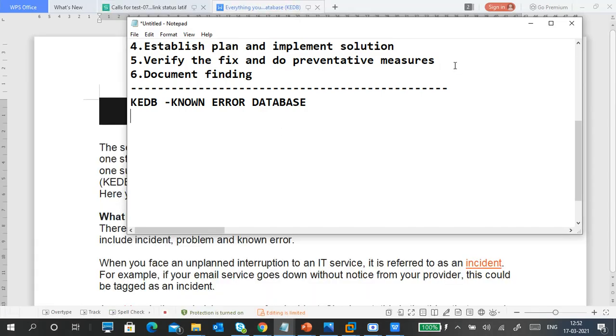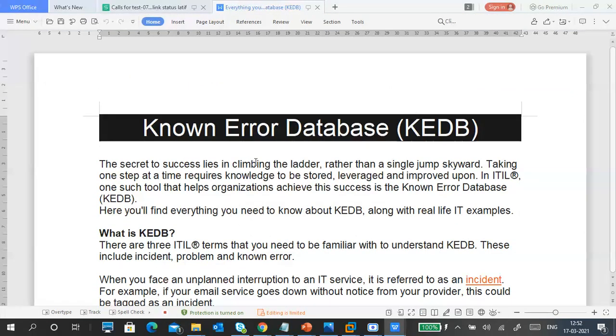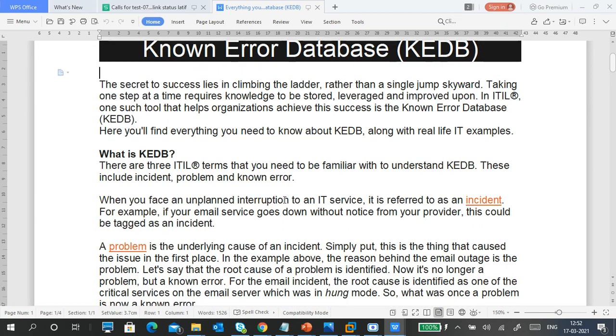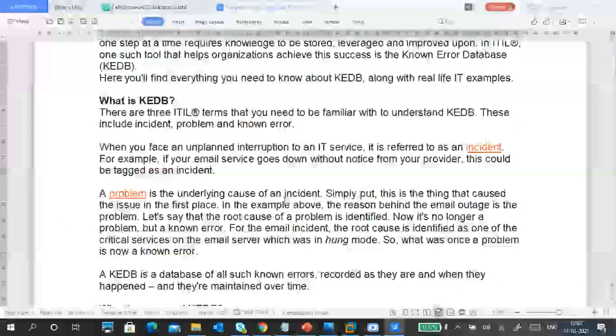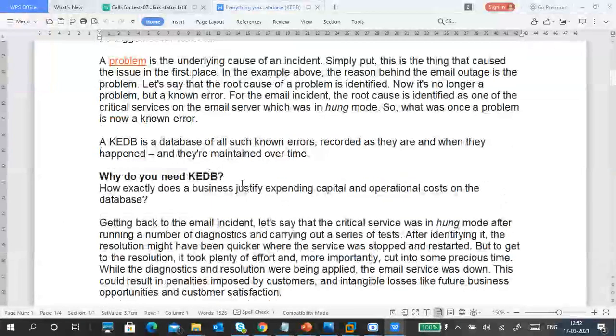So what is the known error database? It is nothing but a database. Every organization maintains a database, and that database is the known error database. The database contains incident reports, problem reports, change information, and service request information.